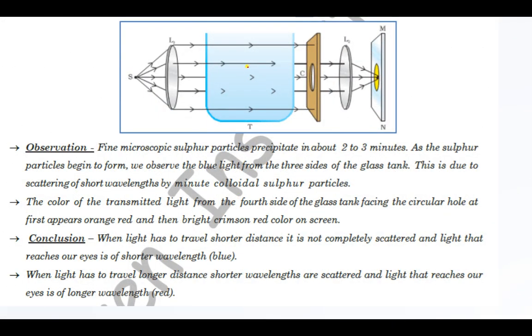What will be formed? Sulfur. Let us see now what happens. So now inside this, microscopic sulfur particles precipitate in about 2 to 3 minutes.